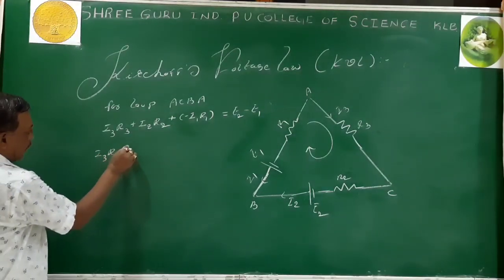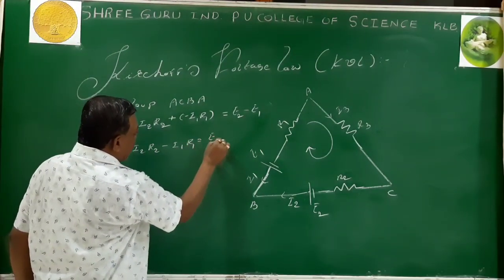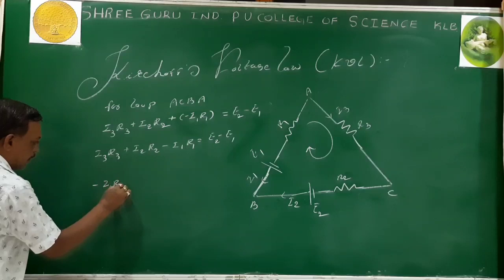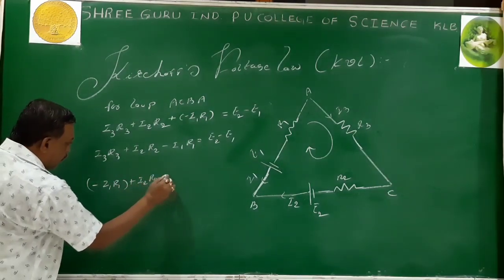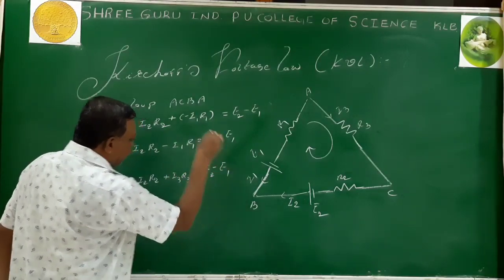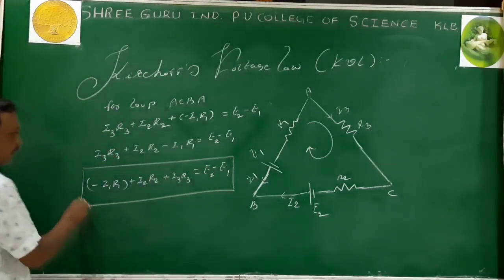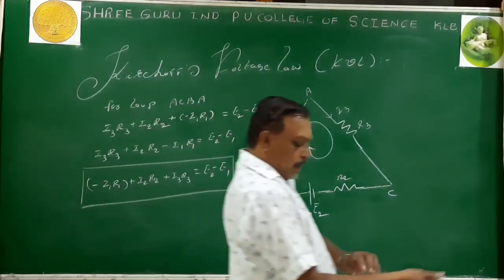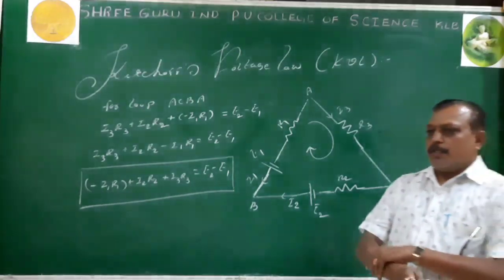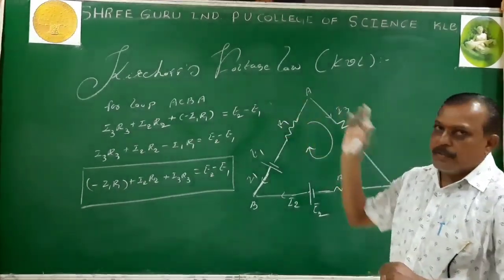I3 R3 plus I2 R2 minus I1 R1 is equal to E2 minus E1. Then I write systematically: minus I1 R1 plus I2 R2 plus I3 R3 is equal to E2 minus E1. Now this is our analysis of Kirchhoff's voltage law with sign convention. Most students feel uncomfortable because of the sign convention. I have provided the simplest sign convention. Just follow it to analyze any kind of circuit, and you can easily get the equations without writing the terms.